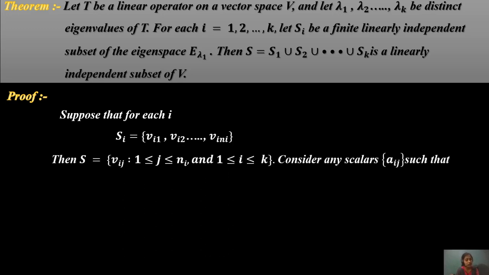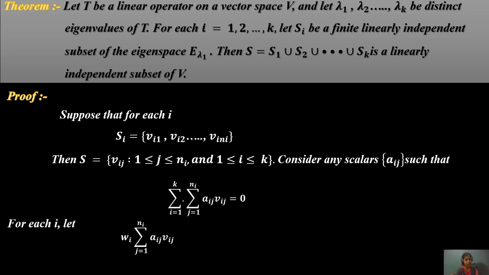Then S equals {vij : 1 <= j <= ni, 1 <= i <= k}. Consider any scalars aij such that the summation over i equals 1 to k, summation over j equals 1 to ni, of aij vij equals 0.